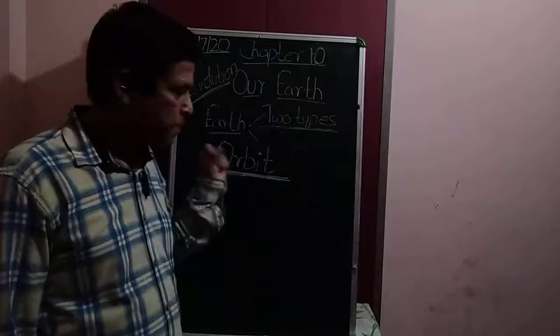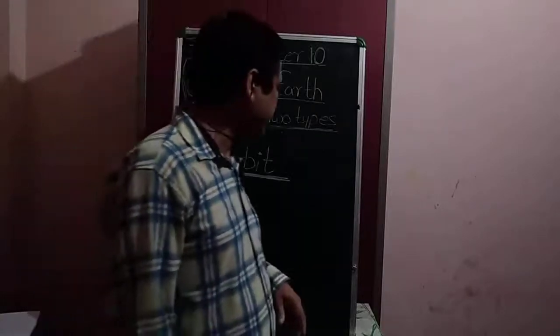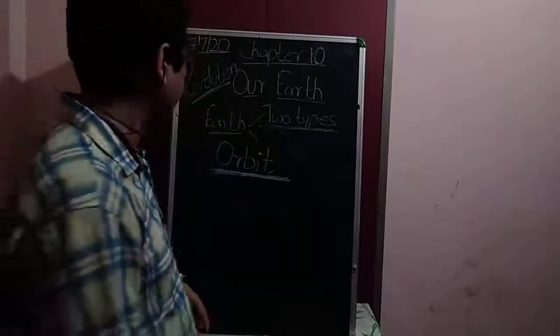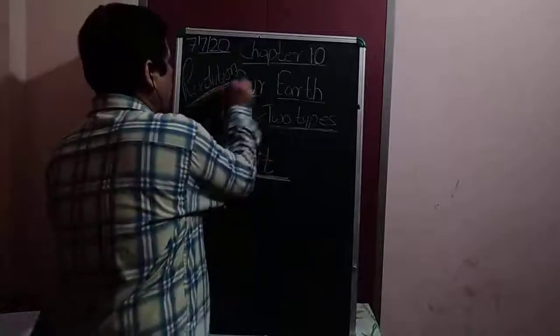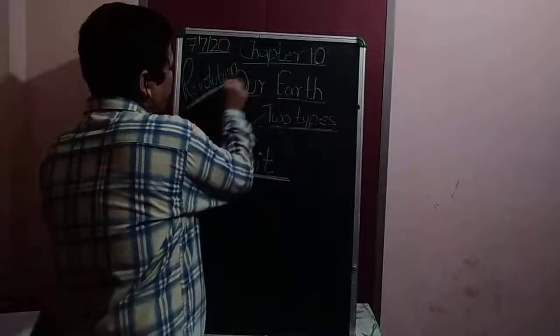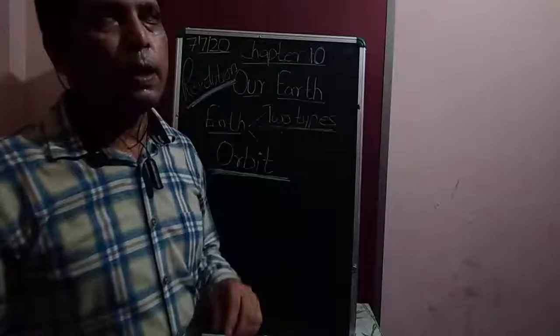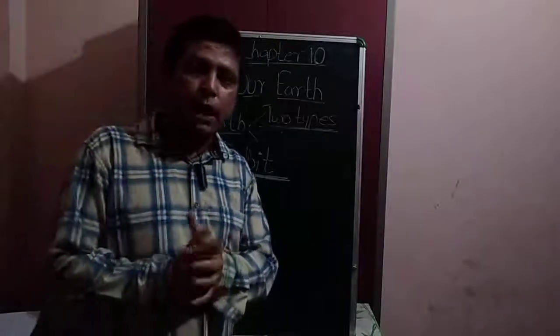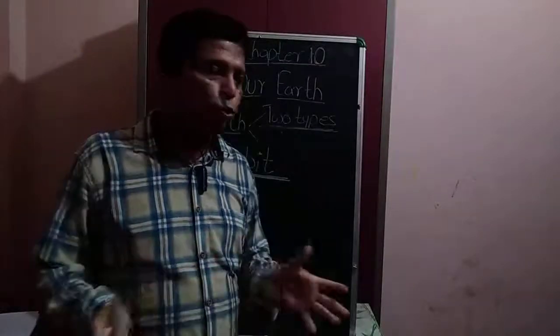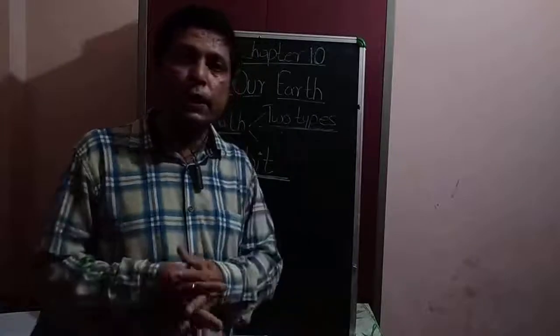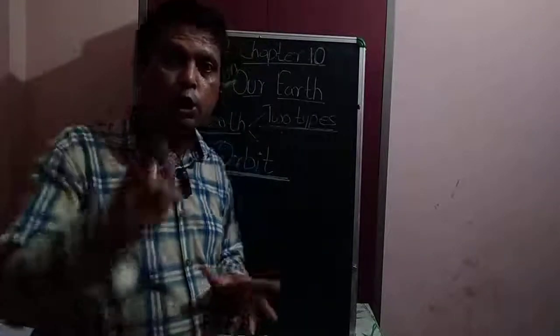Is it clear? Now see student, let's understand what is revolution. You know student, our planet Earth is also known as a unique planet.